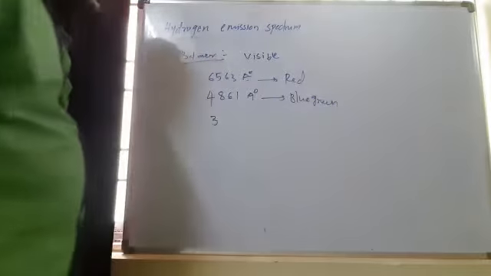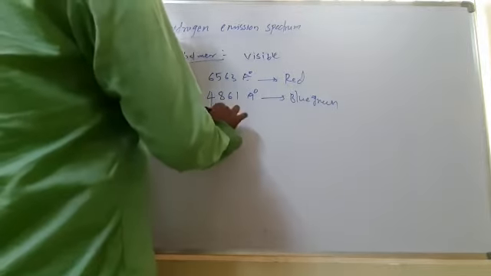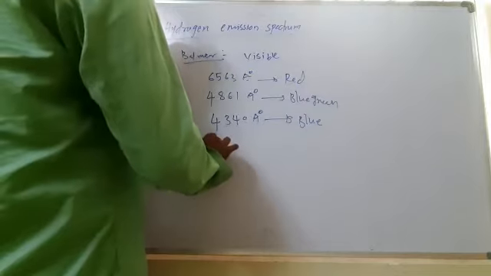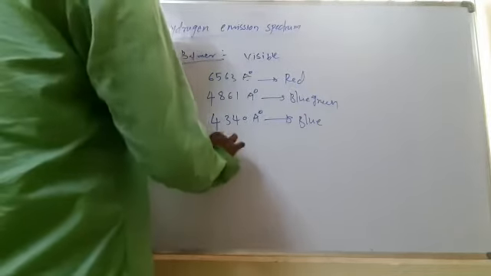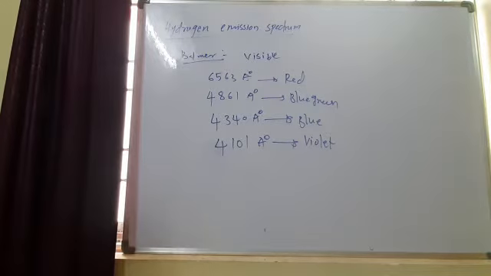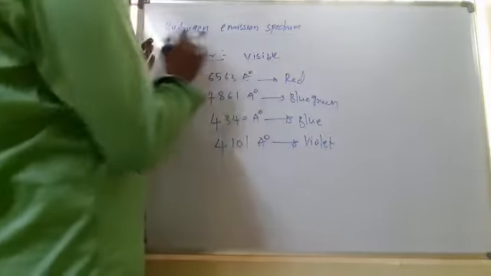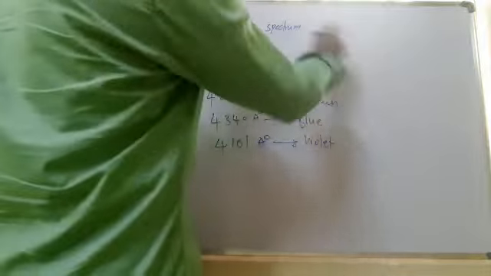and at 4,340 angstroms, one line that is a blue color line. And also at 4,101 angstroms he observed one line, that is a violet color line. So he observed various lines in the hydrogen spectrum. The first scientist, Balmer, observed these lines. These are all in the visible region.